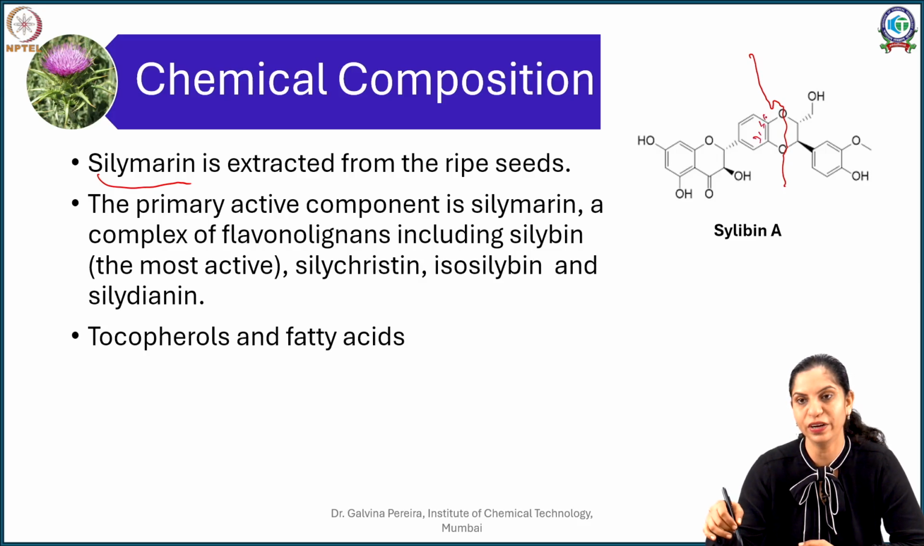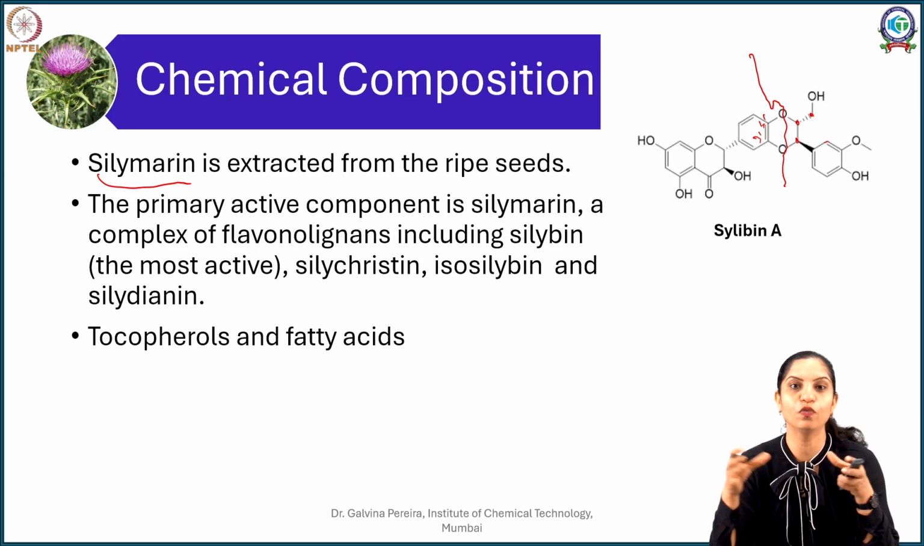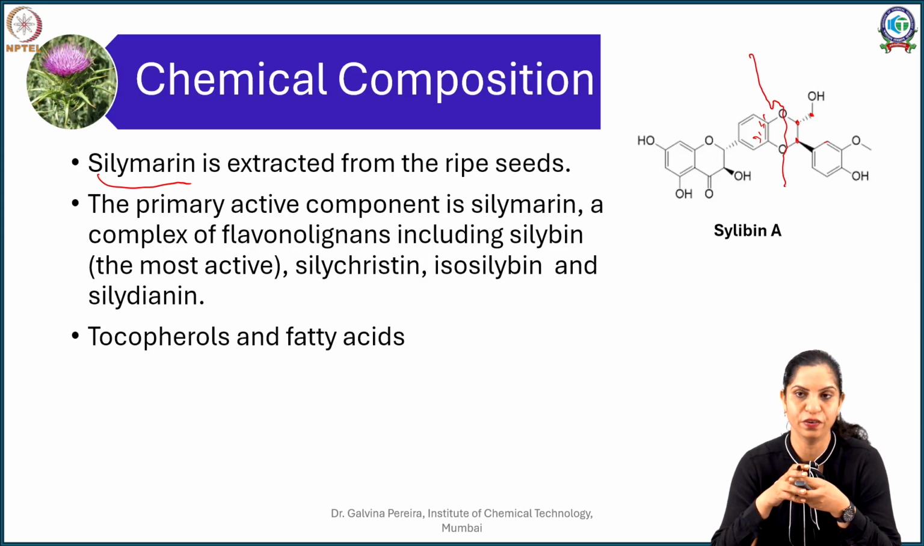So this is a typical flavonoid nucleus, but in addition to that you have something called a phenylpropanoid being added to it. So if you can again configure it, this is the phenyl and this is 1, 2, 3 propane. So you have a phenylpropane, and when you have two phenylpropane you call it flavolignan derivatives.